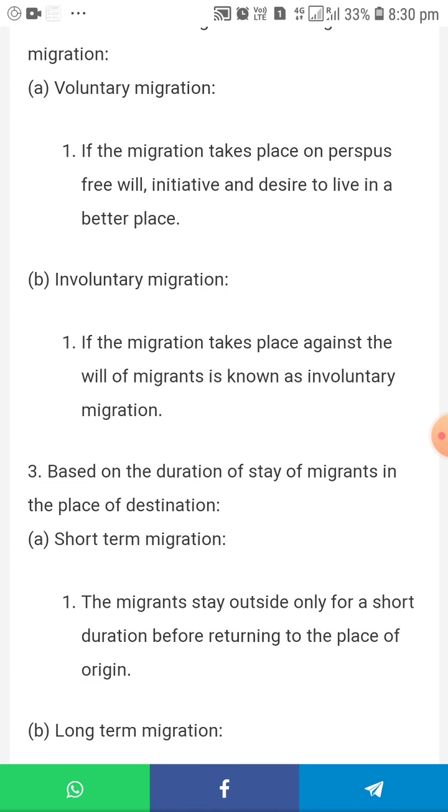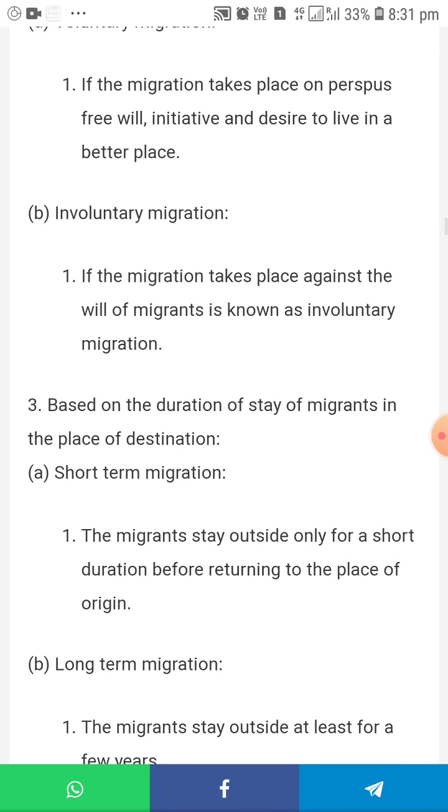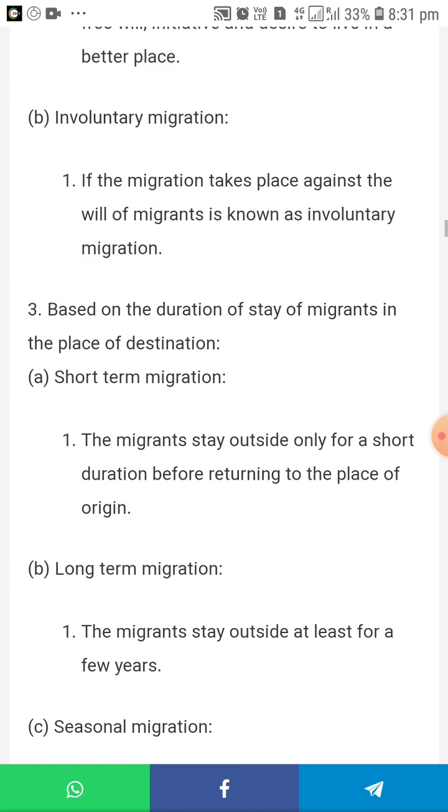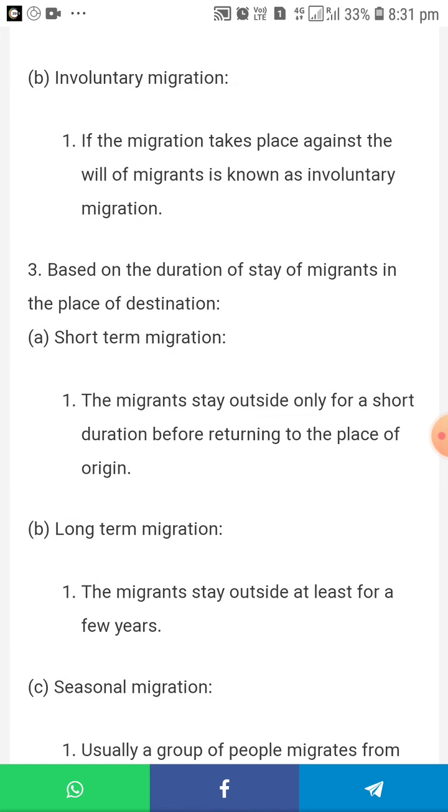Third part, based on the duration of stay of migrants in the place of destination. First is short term migration, where the migrants stay outside only for a short period, a short duration before returning to the place of origin. Long term migration, the migrants stay outside for at least a few years.